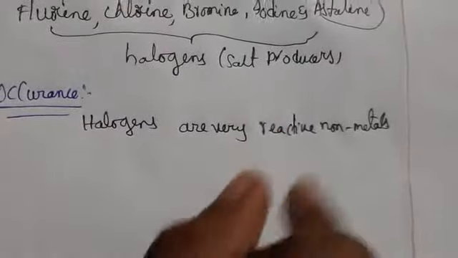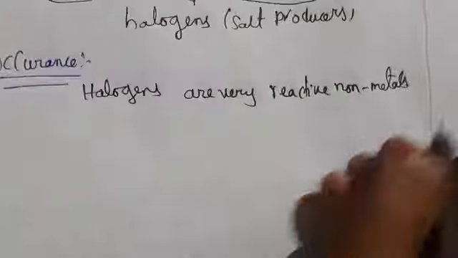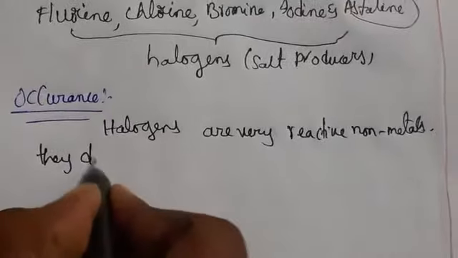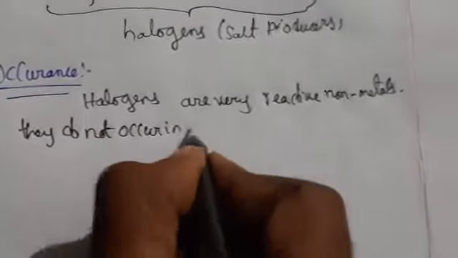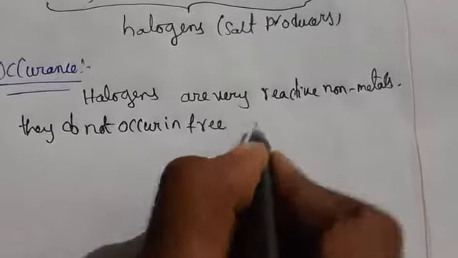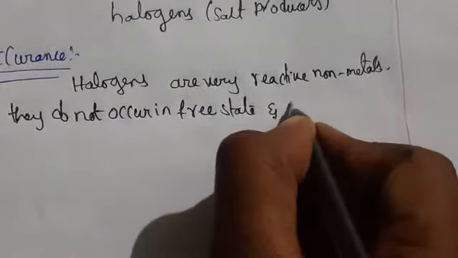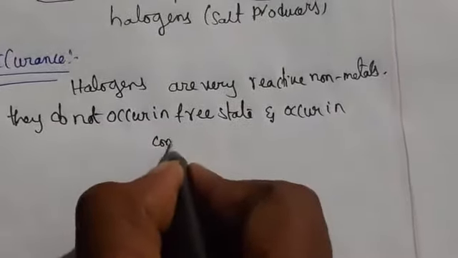Because they do not occur in the free state, they occur only in the combined state.